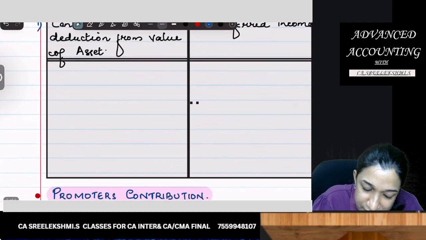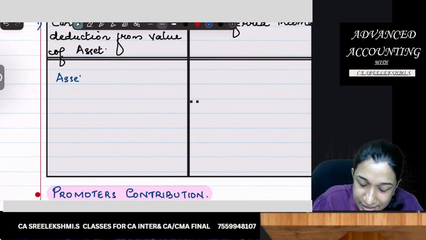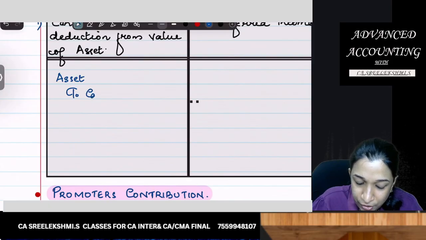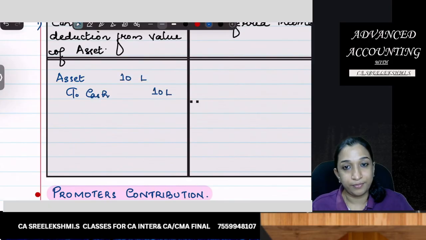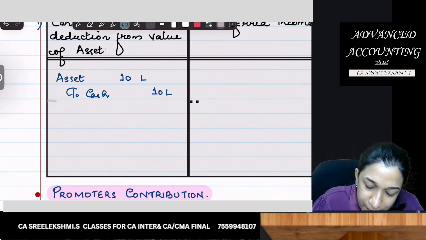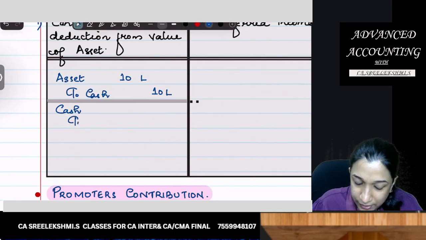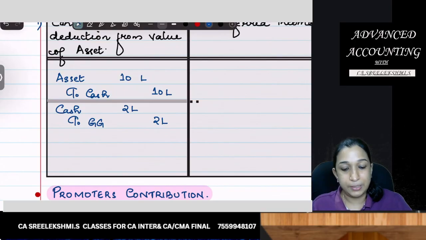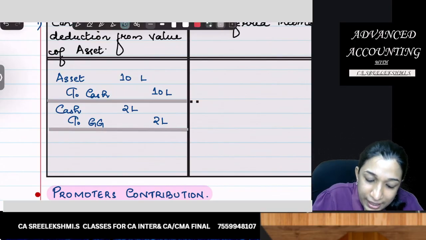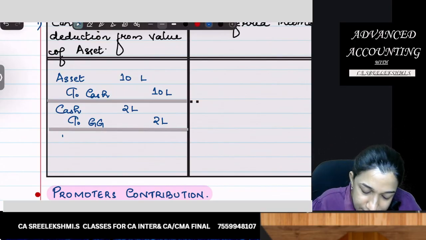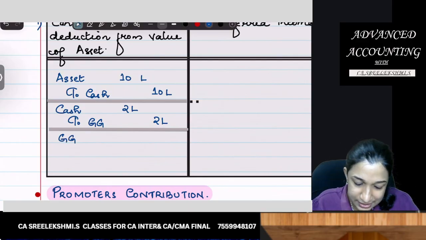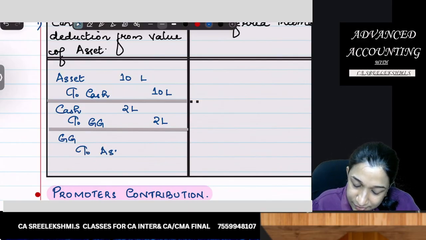You record first, you purchase the asset to cash. You purchase the asset for 10 lakhs. Then government is giving you grant. So cash to government grant. How much government grant you got? 2 lakhs. Then you can set off this government grant credit balance against asset, 2 lakhs.